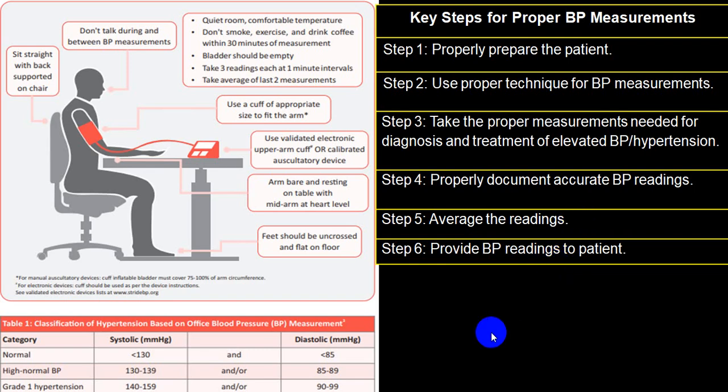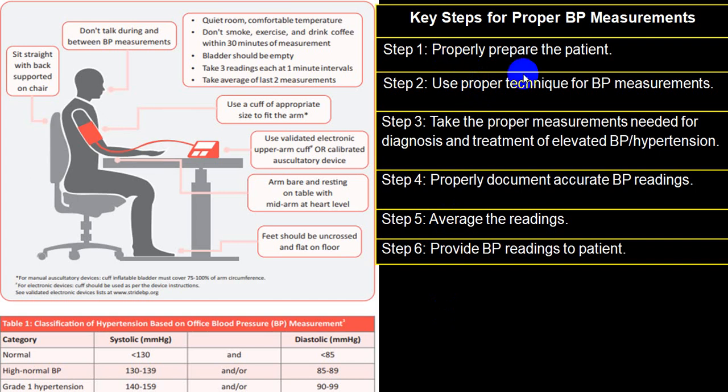Now, how exactly do you measure the blood pressure and what are the precautions you take? There are different steps we'll be going through. This is very, very important, because when you come to internship, or even at this stage, when you are measuring a blood pressure in your family, you should not create an error.